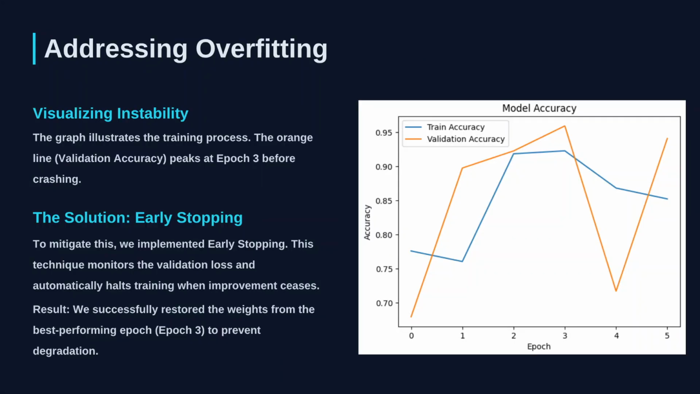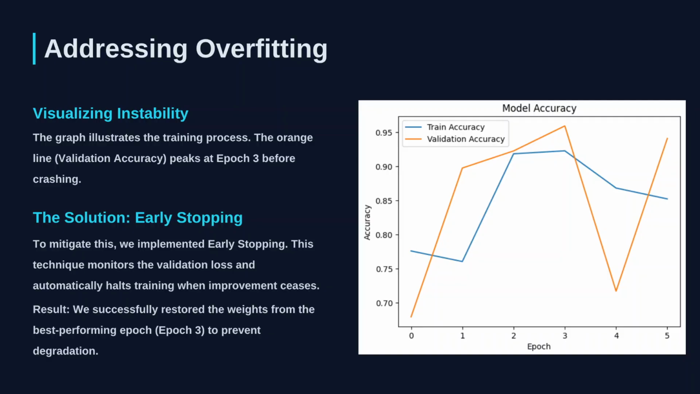This graph visualizes that instability. If you look at the orange line, our validation accuracy, it peaks at Epoch 3 and then crashes downward, even though the training accuracy keeps going up. This divergence confirms overfitting. The solution?